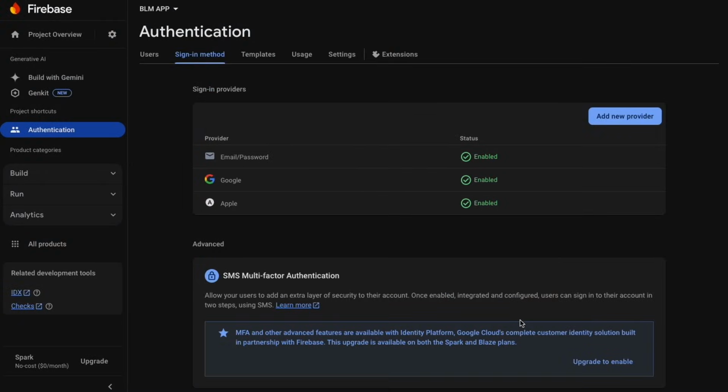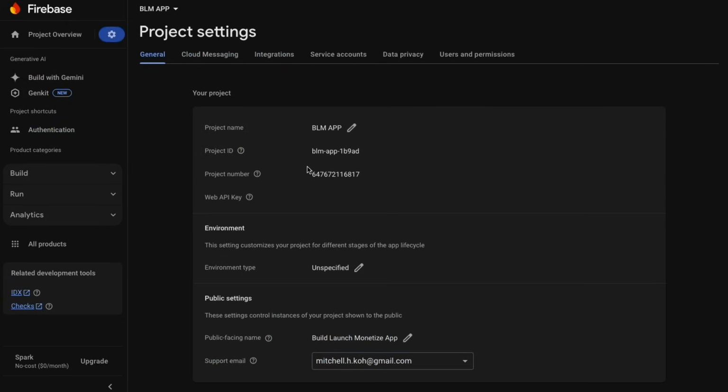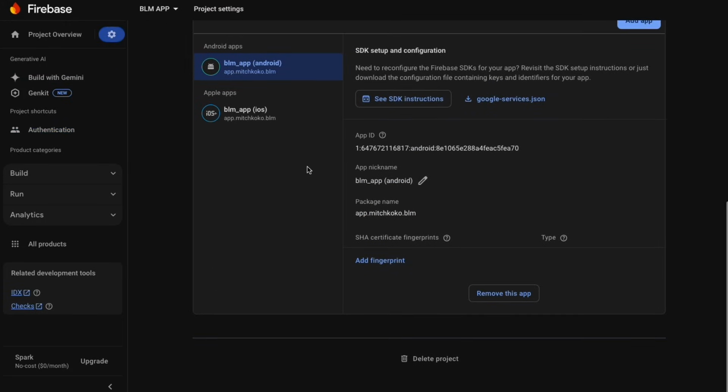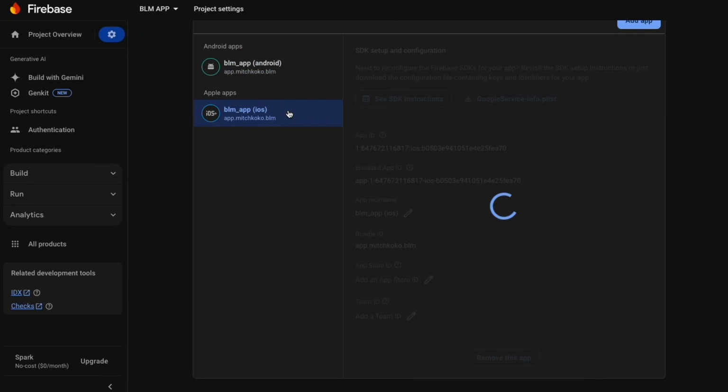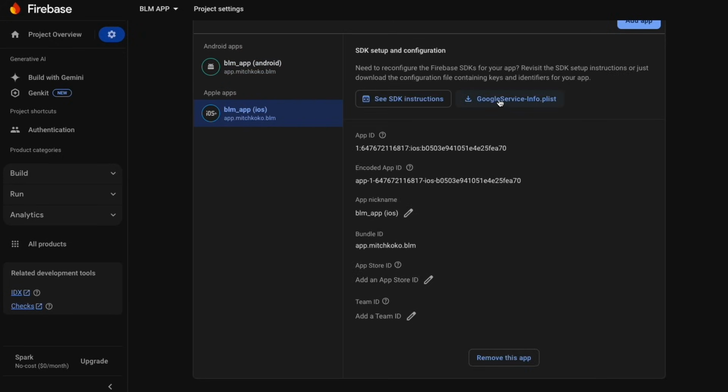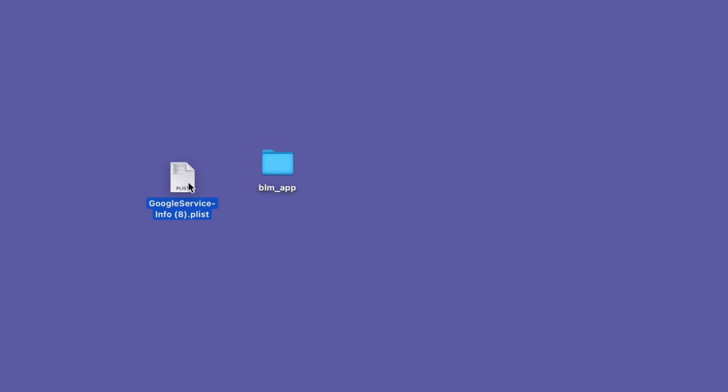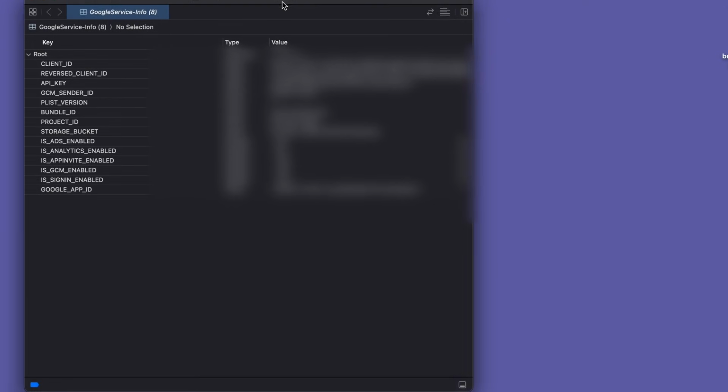Now if you go to your project settings at the top, go to your iOS, and I want you to download the GoogleService-Info.plist. Okay, I'm going to pop that on my desktop. And if you open it, we need some of these values, so keep that handy.